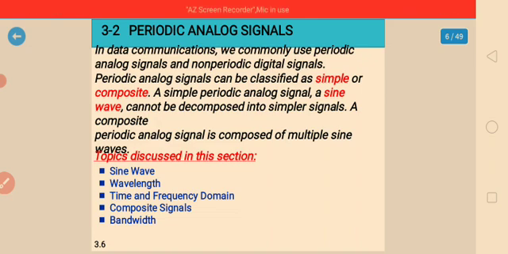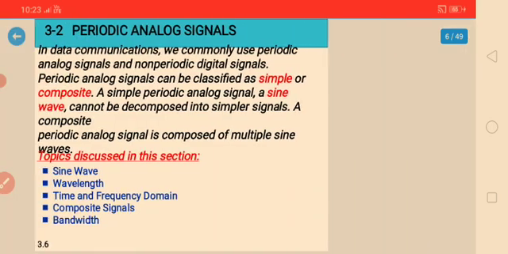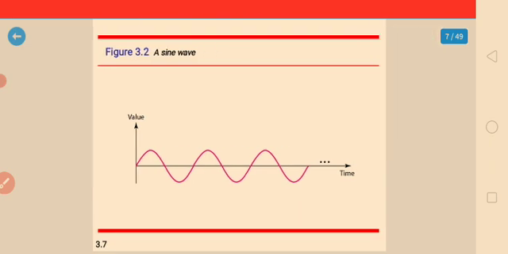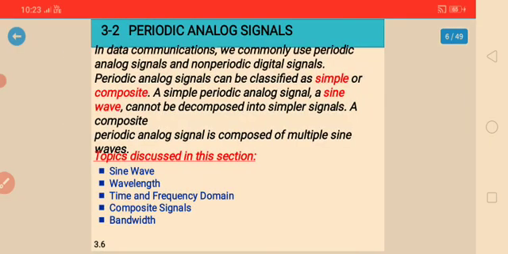So what is the sine wave? The sine wave is the most fundamental form of the periodic analog signals.